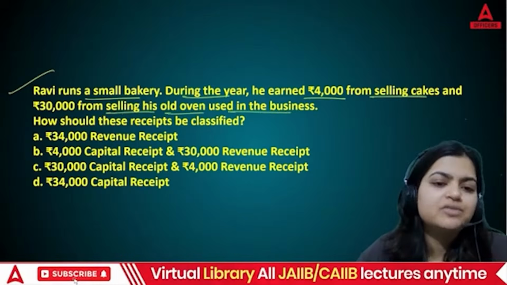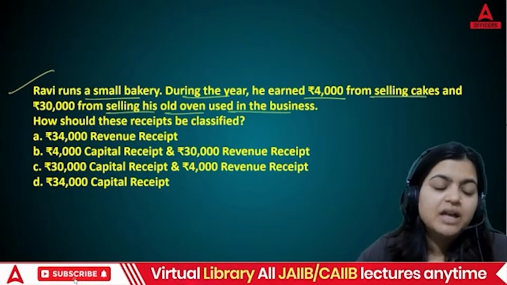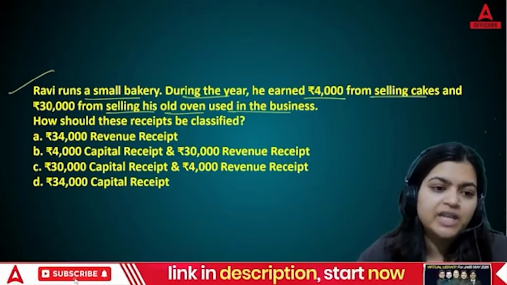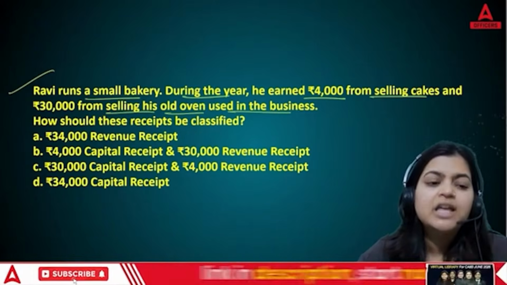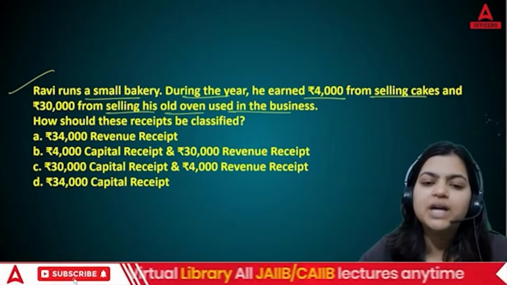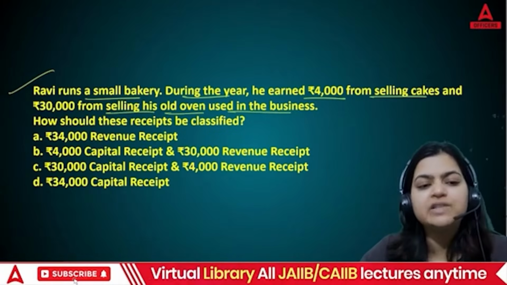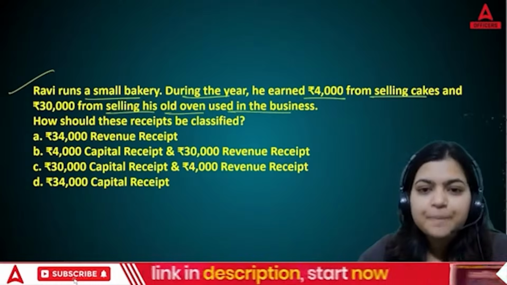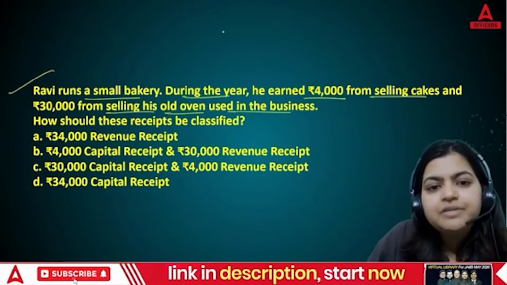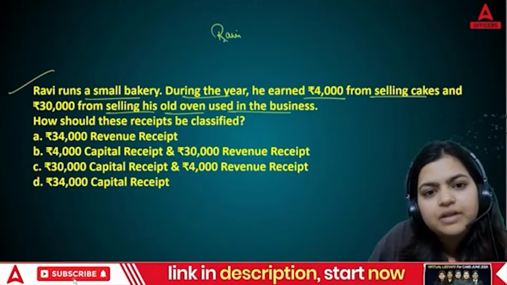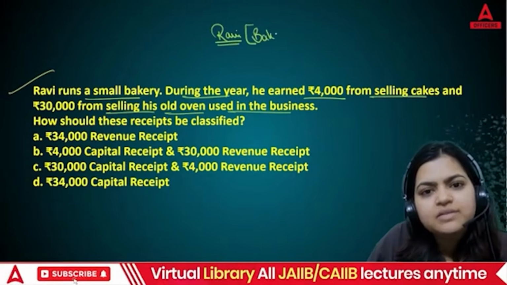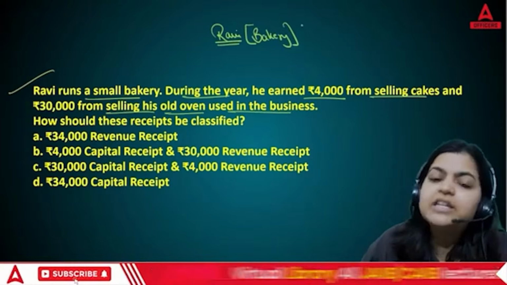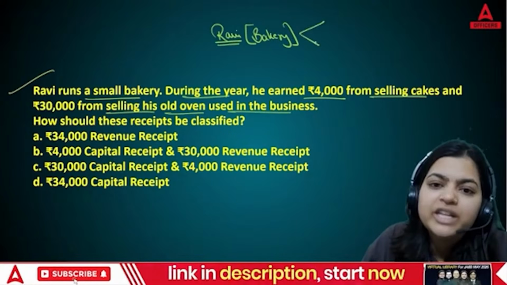Now how should these receipts be classified? A, 34,000 revenue receipt. B, 4,000 capital receipt, 30,000 revenue receipt. C, 30,000 capital receipt, 4,000 revenue receipt. D, 34,000 capital receipt. Now here Ravi is there. Okay, Ravi is doing which type of business? Bakery business. Correct? Now tell me, on daily basis, what he will be doing?